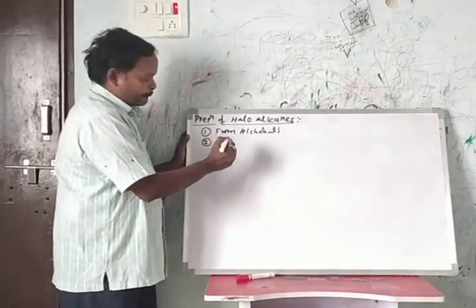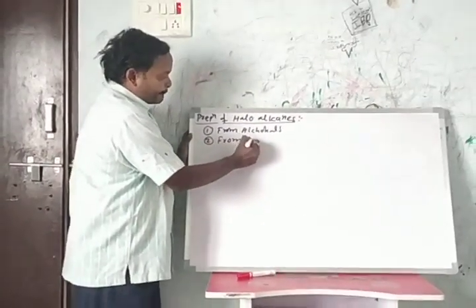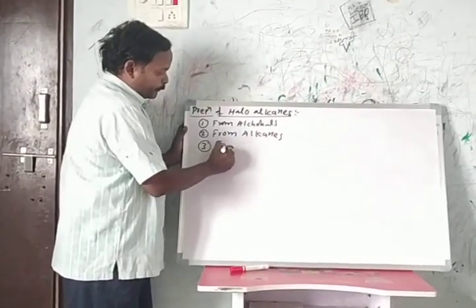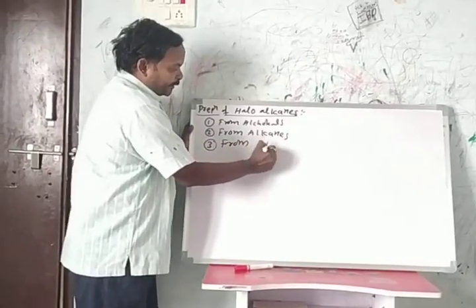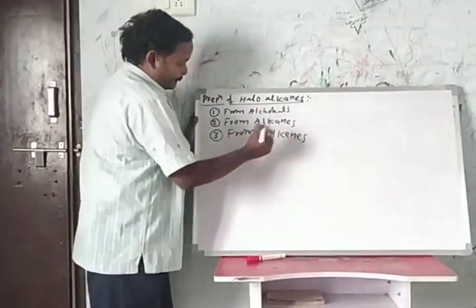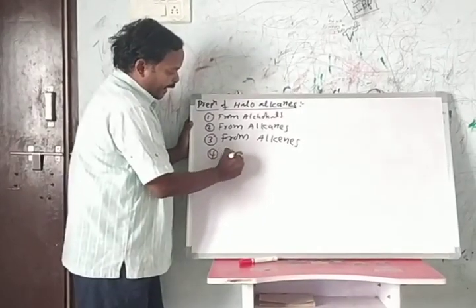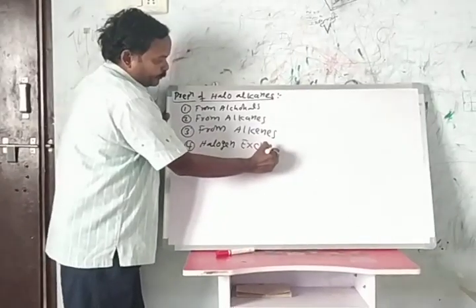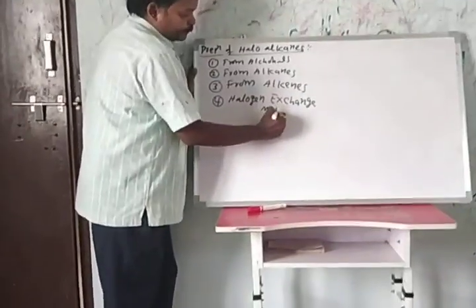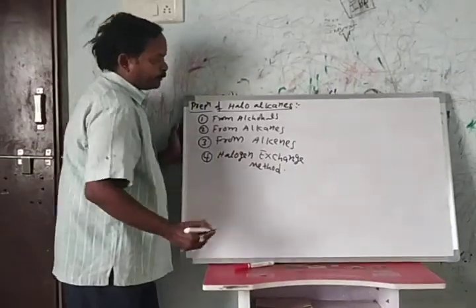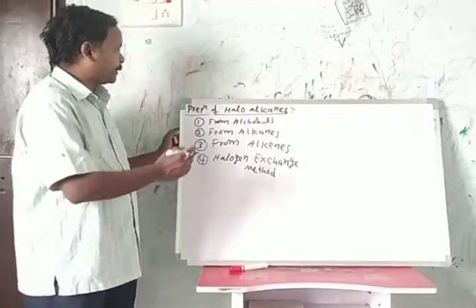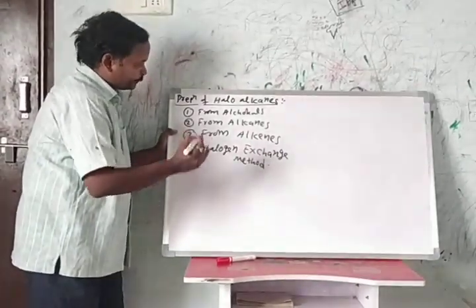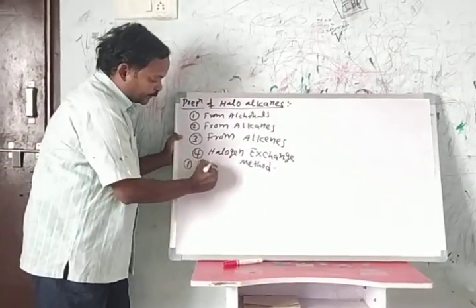Second method is from alkanes. Third method is from alkenes. Fourth method is the halogen exchange method. By using these four methods, we will prepare the haloalkanes. First method is from alcohols.